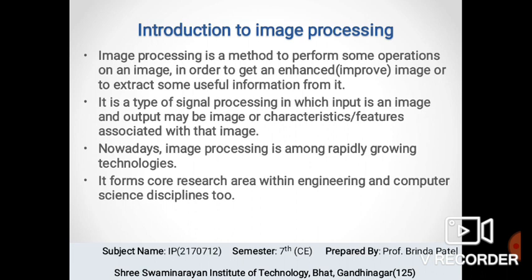So nowadays image processing is among the rapidly growing technologies because the processing of images is faster and more cost effective, which needs less time for processing as well as less film and other photographing equipment. It is more ecological, meaning natural, to process the images. It forms a core research area within engineering and computer science disciplines too.